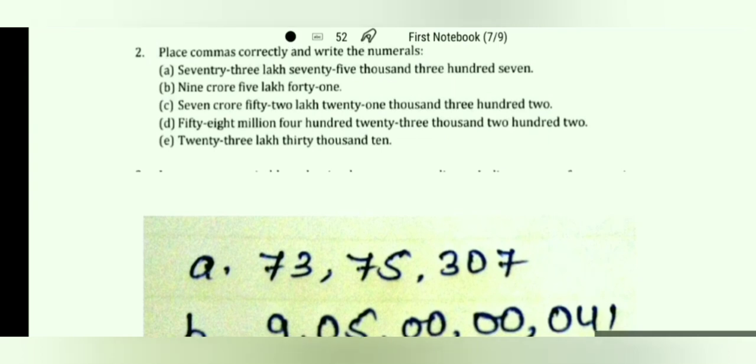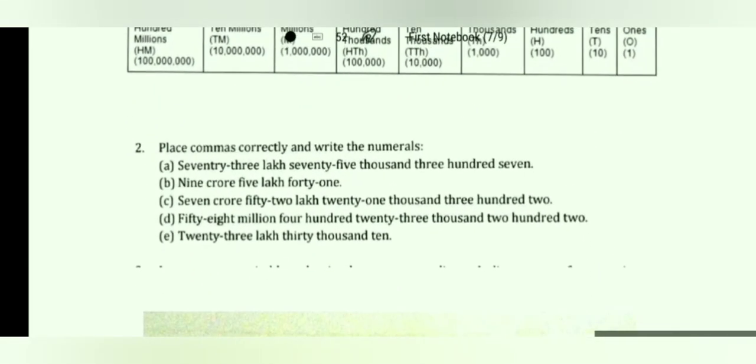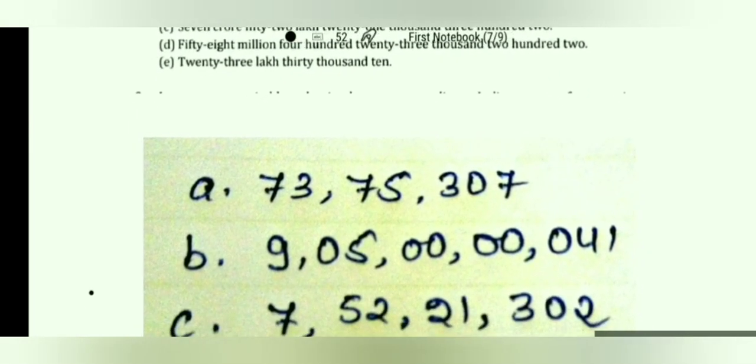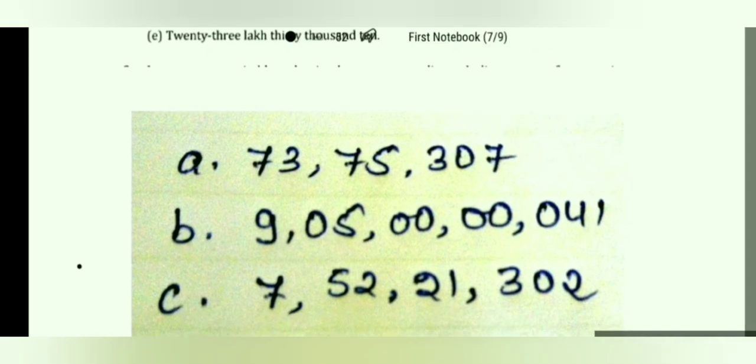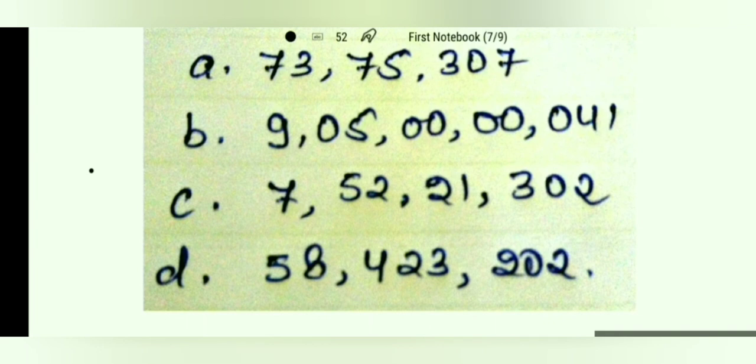Again, we can go and see the above table and then we can write 73,75,307. See the next question and the solutions on your screen.